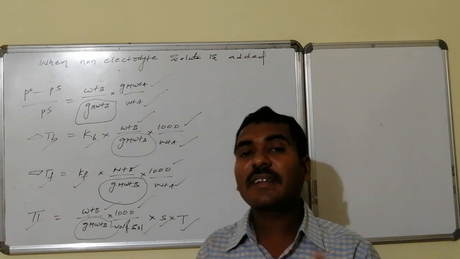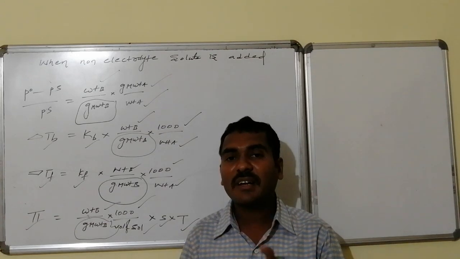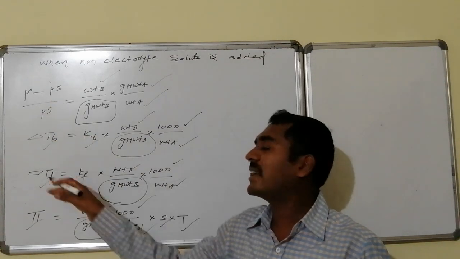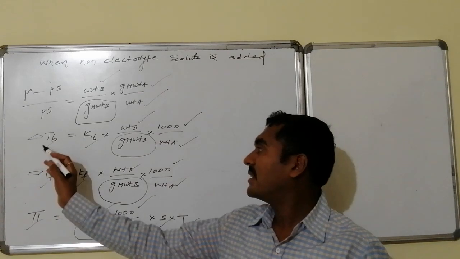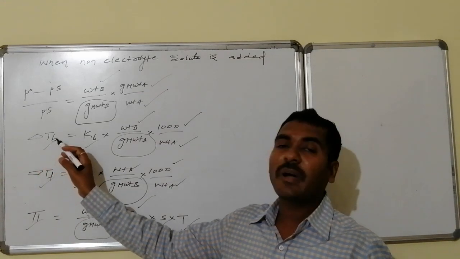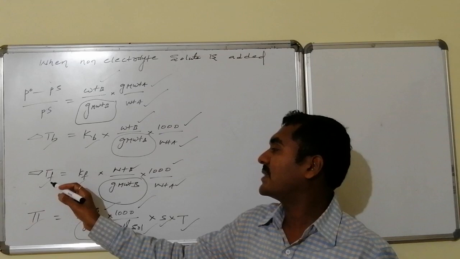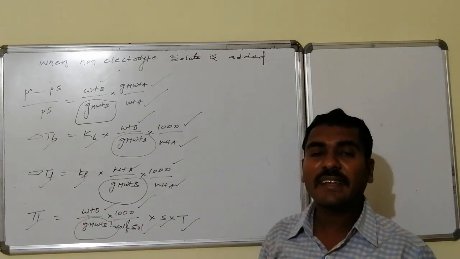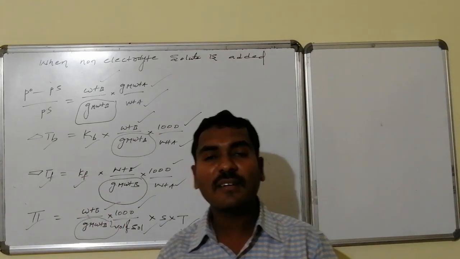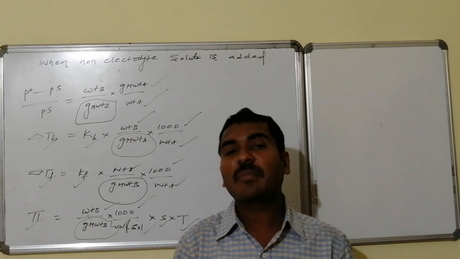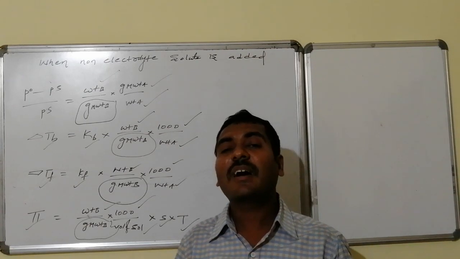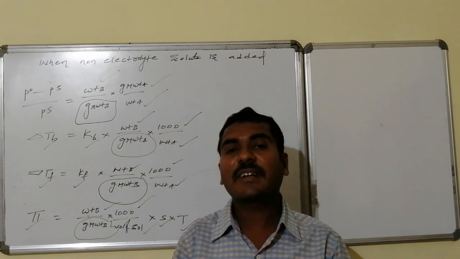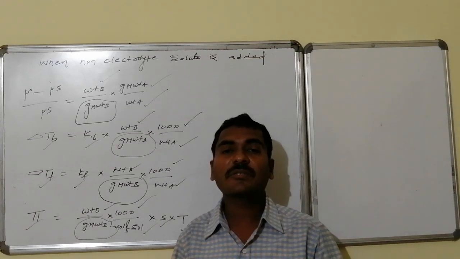What is the concentration of particles? Due to that concentration of particles, these are interrelated with one another. Like this, delta Tb I may say 0.52 and delta Tf, freezing point, is 1.56. Like that, they are interrelated with one another. All depend on the number of particles. Hence, all of these are a unique set of properties, and all are known as what?